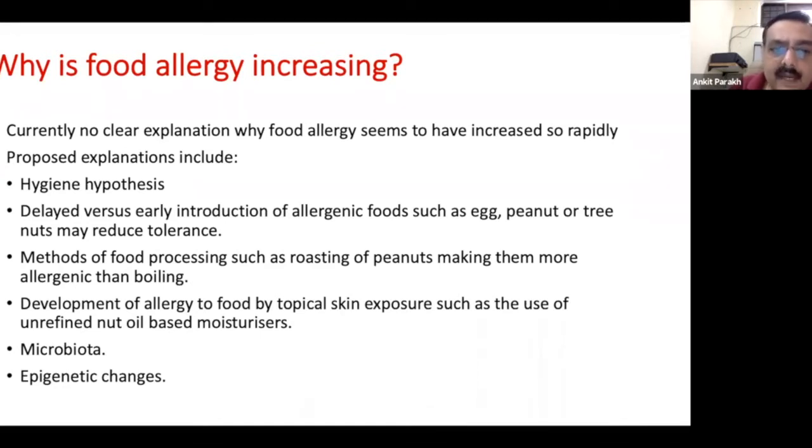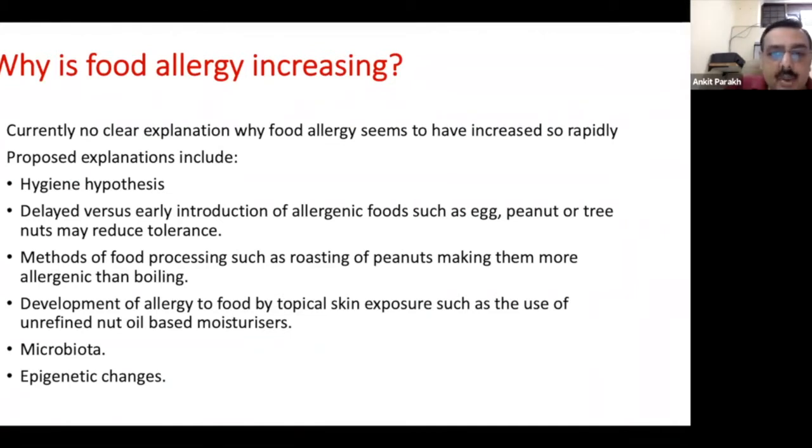So there's a large study which is known as the LEAP trial, which was done from the Evelina Children's Hospital in UK, where they randomized patients into early introduction of peanut in the form of peanut butter in infancy versus late introduction of peanut.